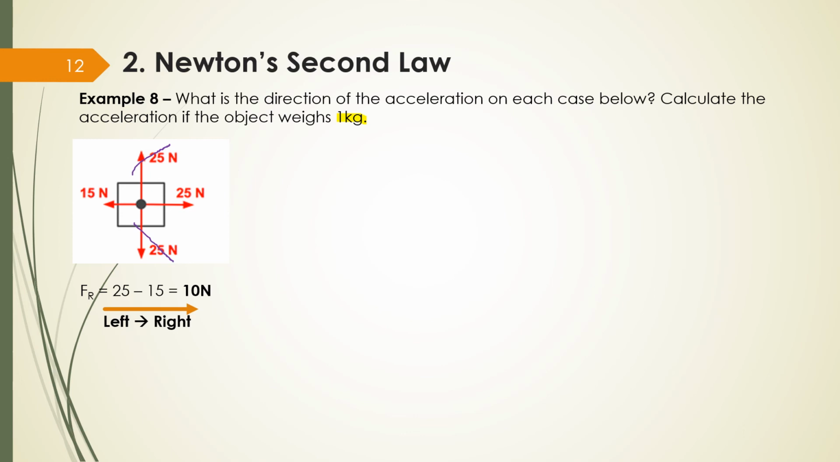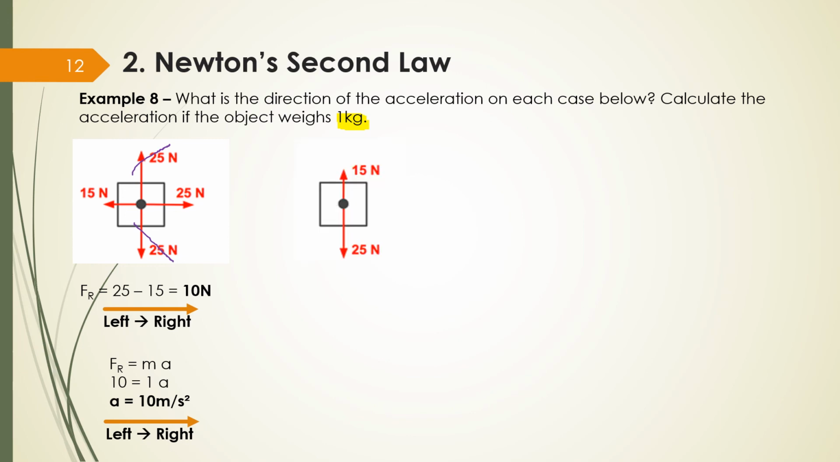With this information, I can calculate my acceleration. Remember the formula? The resultant force is equal to mass times acceleration. So I have a resultant force of 10 and my mass of 1 kilo. So my acceleration is going to be 10 meters per second squared. What's going to be the direction of my acceleration? Also left to right, the same as my resultant force.